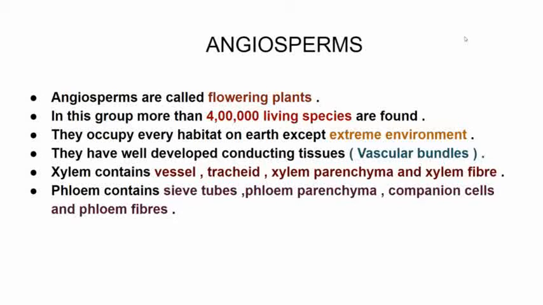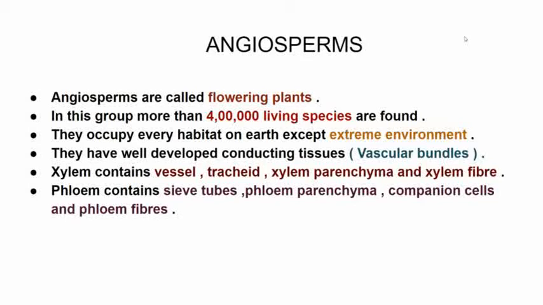Next, we will see about angiosperms. The word angiosperm is derived from two Greek words. Angio means box or closed and sperma means seed. Angiosperms are called the flowering plants. In this group, more than 4 lakh living species are found. They occupy every habitat on earth except extreme environments. Extreme environment means extreme hot and cold conditions.